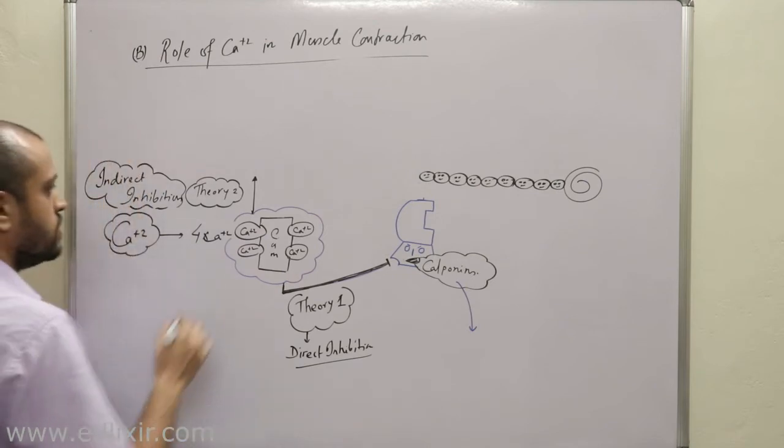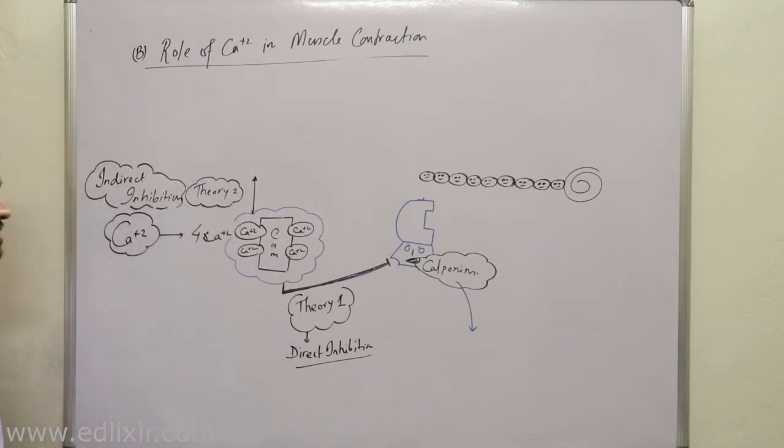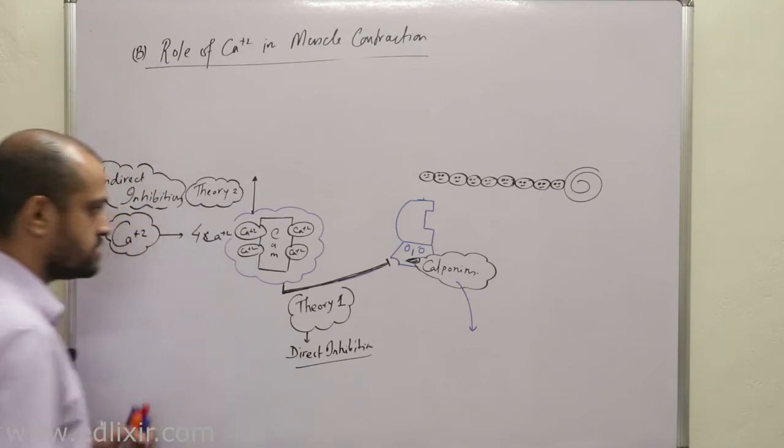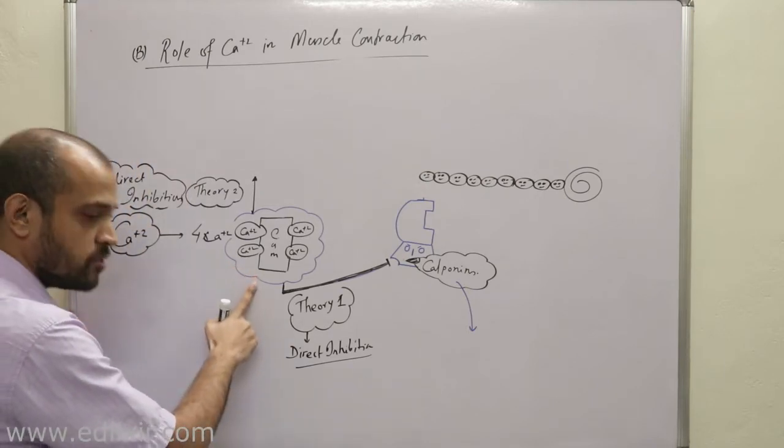Clear? Now, this indirect inhibition theory says that the calcium calmodulin complex never directly inhibits calponins.